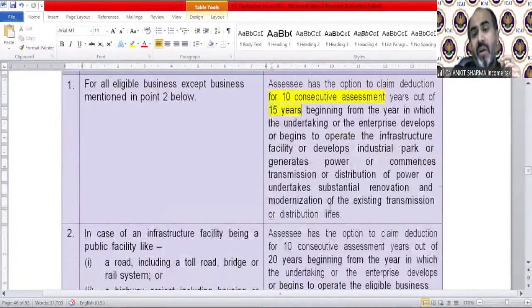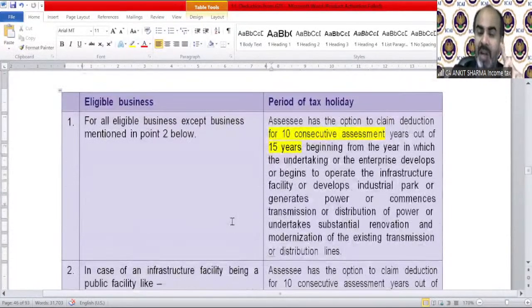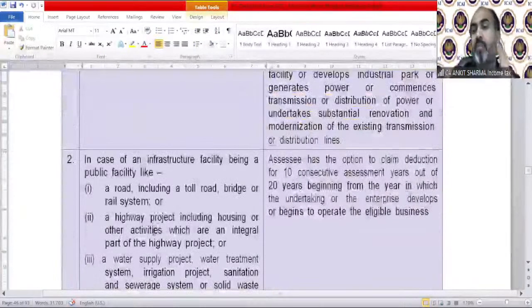So if you are doing any eligible business and if the facility is as per point number 2, then this provision will change to 10 years out of 20 years from the beginning year in which the facility has been started. So if you are falling in the business number 1 eligible business, the time duration is 10 years out of 15. If it is point number 2, it will be simply 10 years out of 20 years.